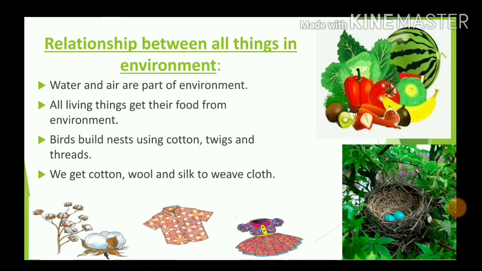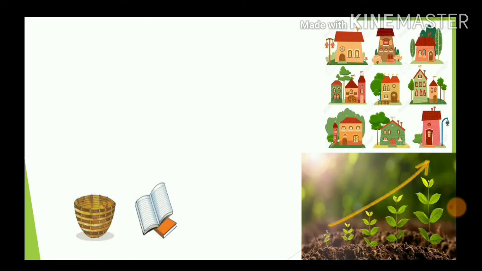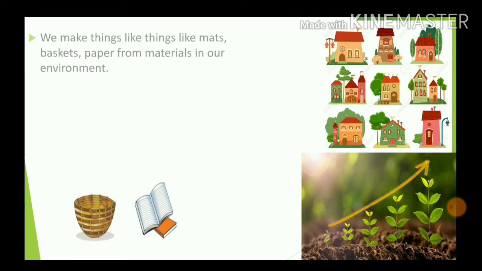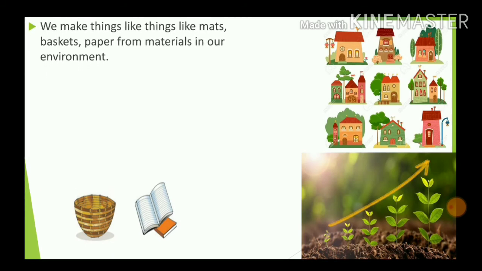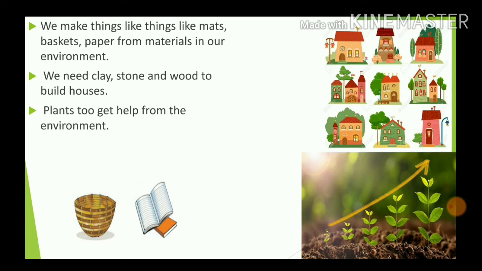Food we get from plants. Birds use materials such as twigs which we get from plants. Clothes are made from cotton, wool and silk which we get from plants. We make things like mats, baskets, paper from materials in our environment. We need clay, stone and wood to build houses. Plants too get help from the environment.